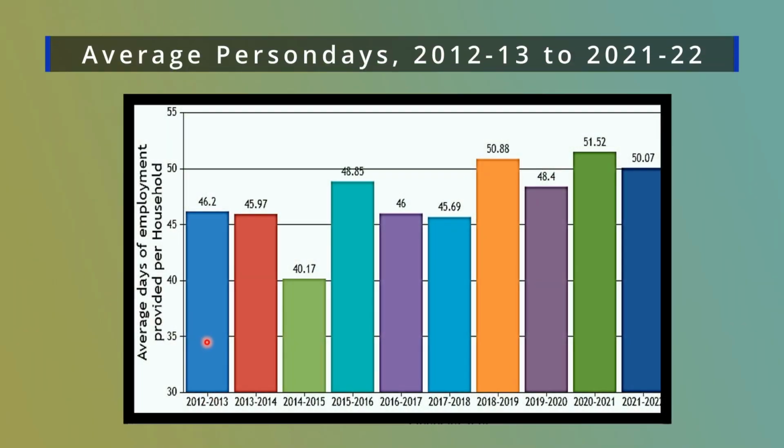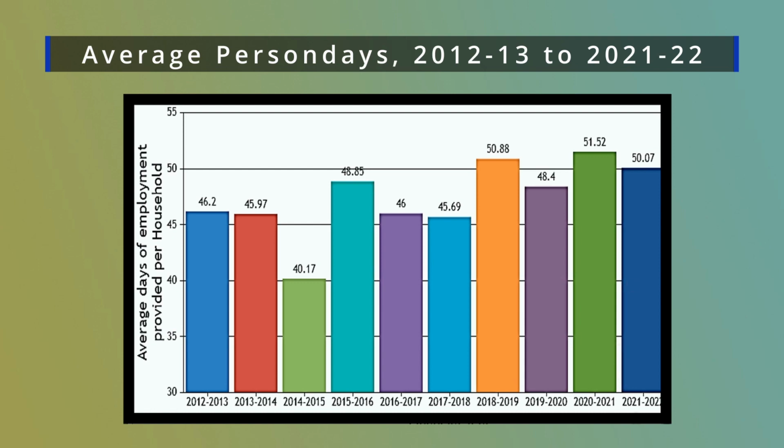In the year 2012-13, the value was 46.2. That is, on average, 46.2 persondays were generated in 2012-13, and the persondays generated were relatively low in 2014-15, at 40.17. That is, on average, 40 persondays were generated in 2014-15. During the recent years, the average persondays is 50.